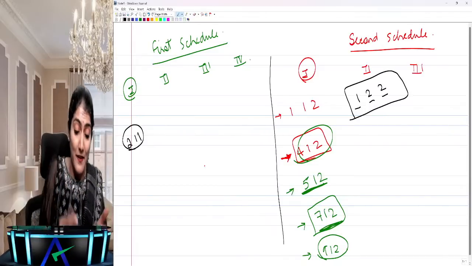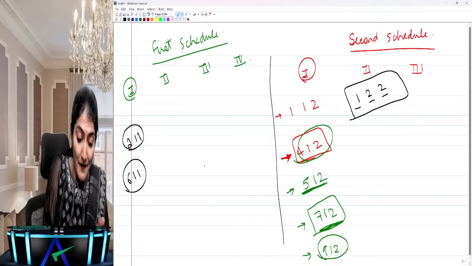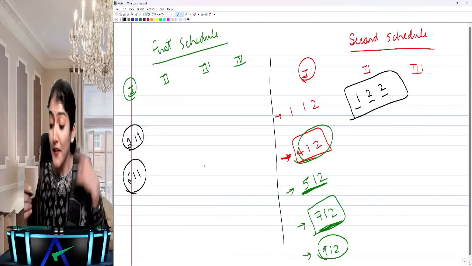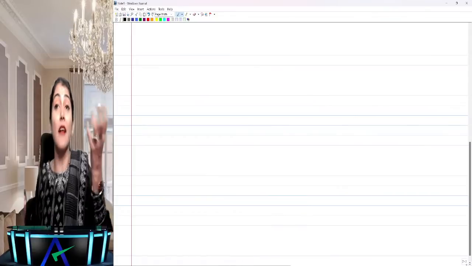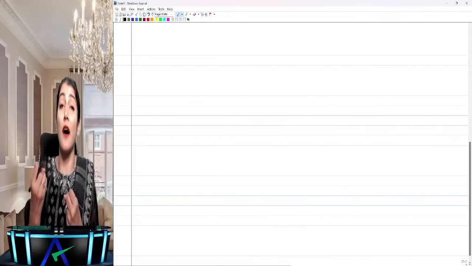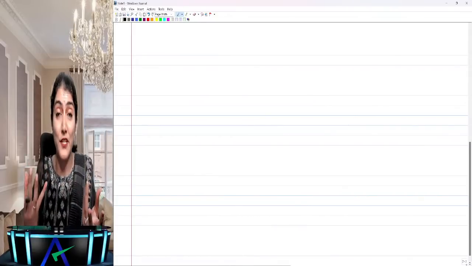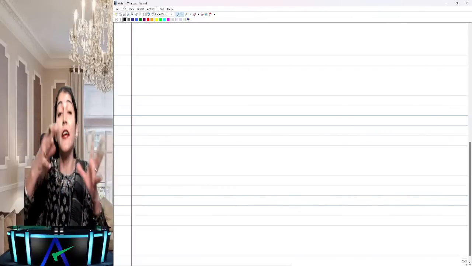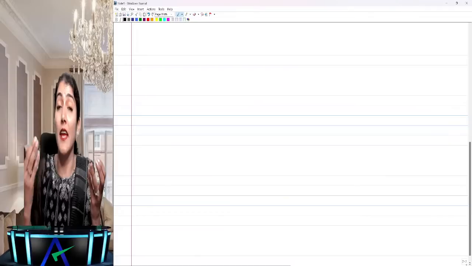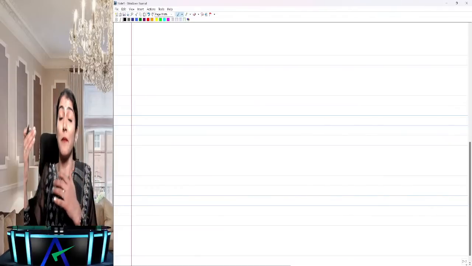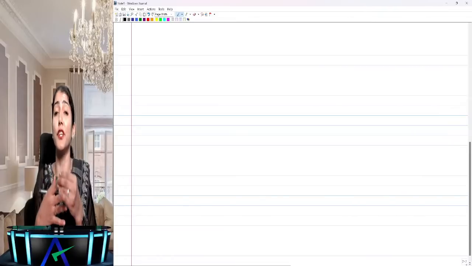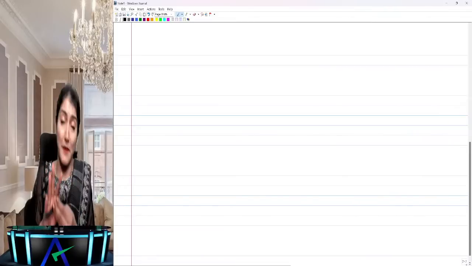Okay, then obviously coming to our most favorite one, right? 6(11). What is 6(11)? Solicits client or professional work, right? So asking, and to solicit means to ask. So asking for client or professional work, directly or indirectly by CAPIB. What is CAPIB? Circular, advertisement, personal communication, interview, or by any other means, right?